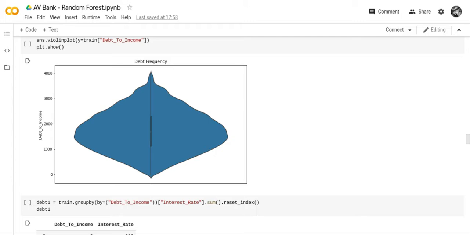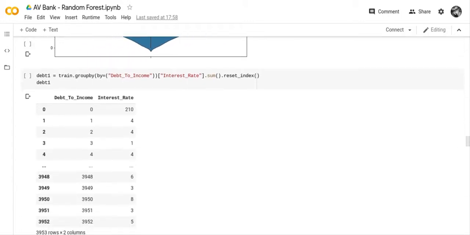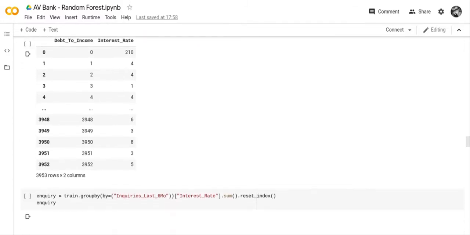So that's maybe 1,500. That's your biggest variation of your debt to equity, or what they call debt to income. I did actually try to do a chart just to see what the accuracy was going to be, only using the debt to income, because debt to income is a very important ratio, and it gave me a very low accuracy, so I couldn't use it. So we put our debt to income in a label encoder.